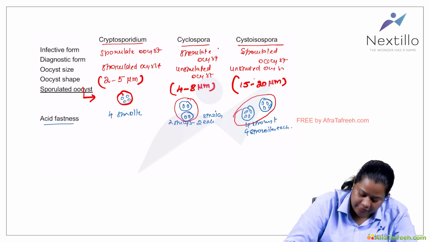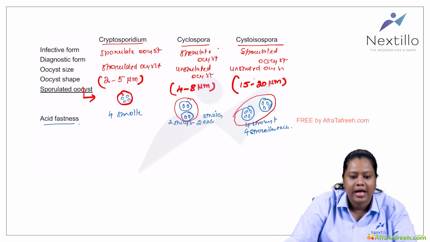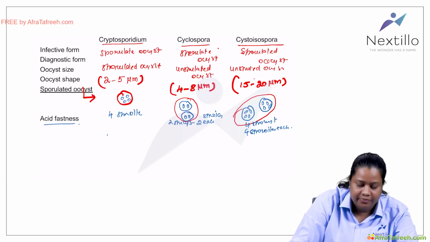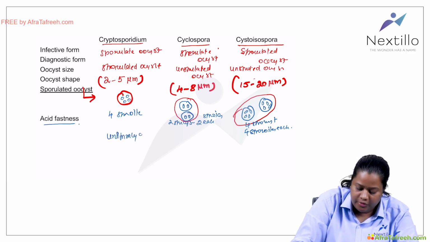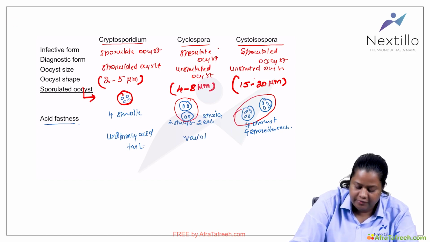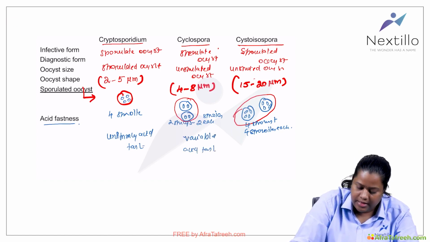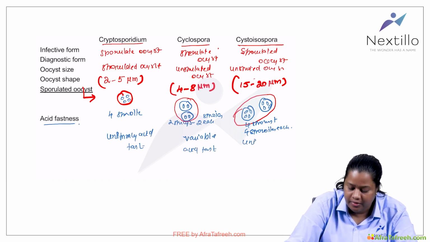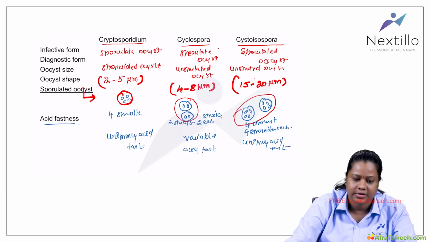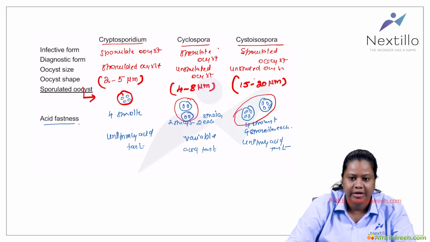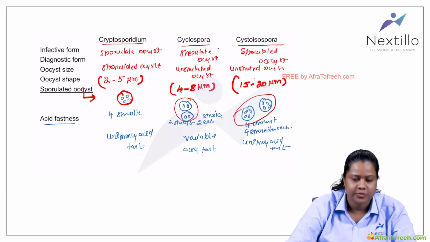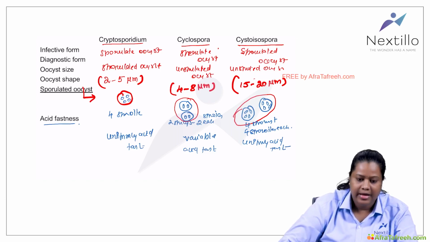The next difference would be acid fastness. Cryptosporidium will be uniformly acid fast, Cyclospora is variably acid fast, and Cystoisospora also will be uniformly acid fast. All three are acid fast, but Cryptosporidium and Isospora will have uniform acid fastness, and Cyclospora will have variable acid fastness.